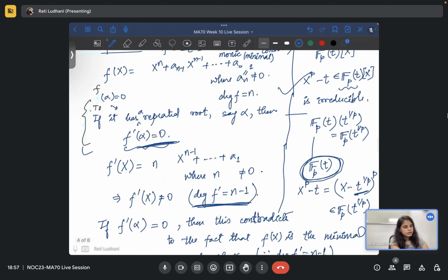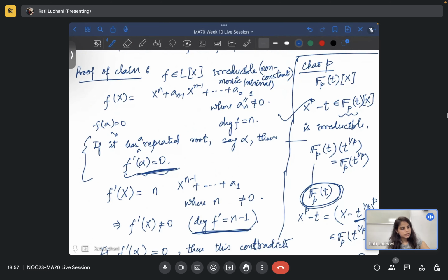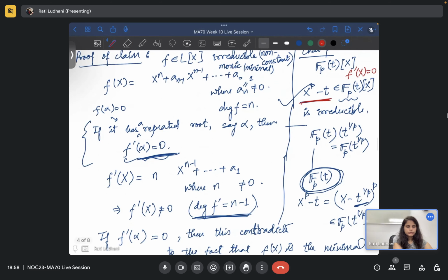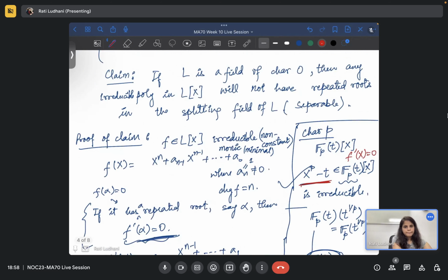But what will happen when the characteristic is p, not 0? What happens, for example, in this case? When you take the f dash of x, then p x raised to power p minus 1 turns up, and that will create a problem because p is 0 in characteristic p. So the polynomial itself, f dash of x, becomes 0. Then you can have repeated roots, but that does not happen in characteristic 0, because n is non-zero. So that is the difference. Do you agree with this claim now? Yes. Okay.